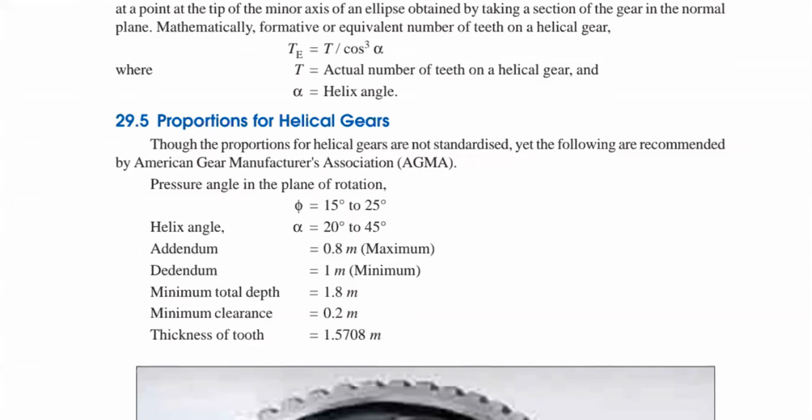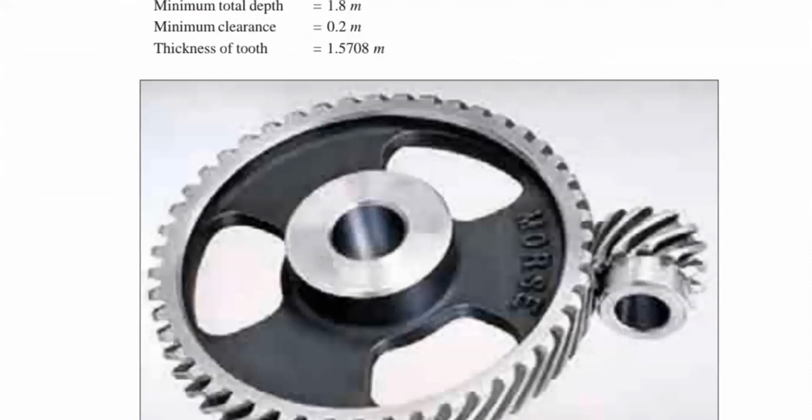So these are the values that are available in your data book also. If you have any data book, please verify these values, because while you are solving the problems, you may require them. Right? So thickness of the tooth is 1.5708 m.